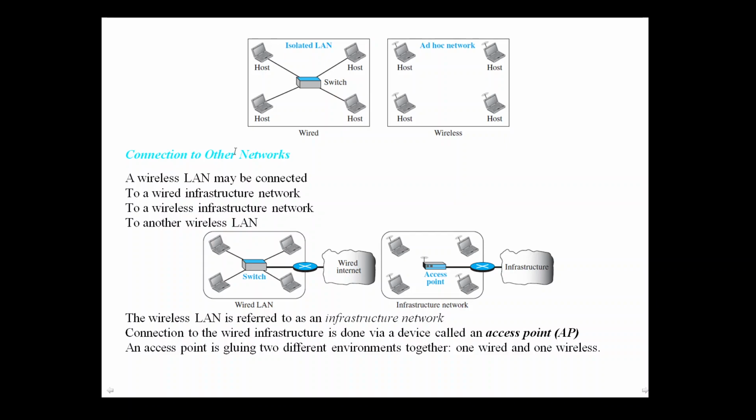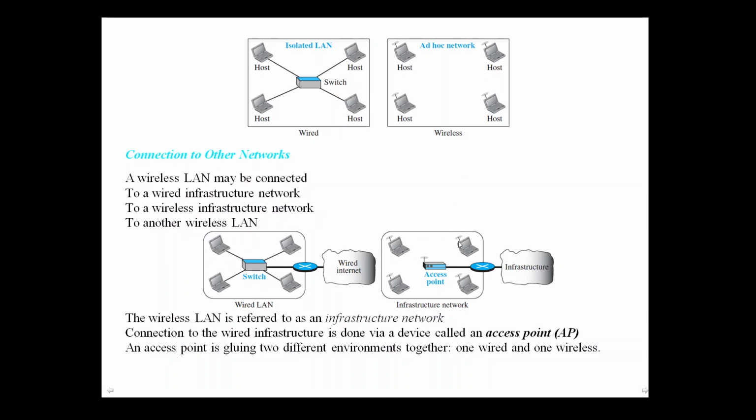Connection to other networks. A wireless LAN may be connected to a wired infrastructure network, to a wireless infrastructure network, or to another wireless LAN. Here in this picture, a wired LAN is connected to the wired internet through the router. In the wireless case, the hosts are connected to an access point wirelessly, and that access point is connected to the infrastructure through the router via wire.